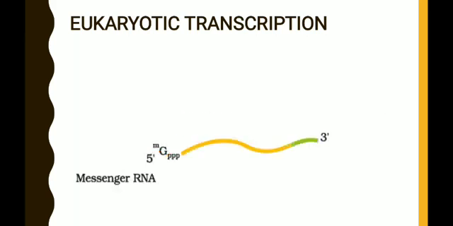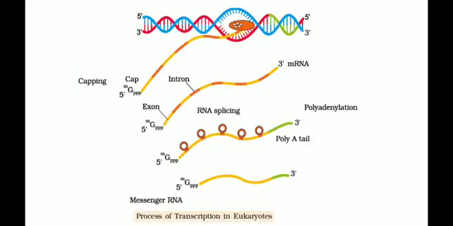This is the final product of processing, that is mRNA or messenger RNA. You can see at the 5' end there is a methylated guanosine triphosphate, and at the 3' end there is a poly A tail.